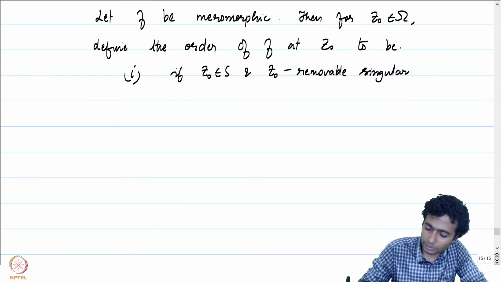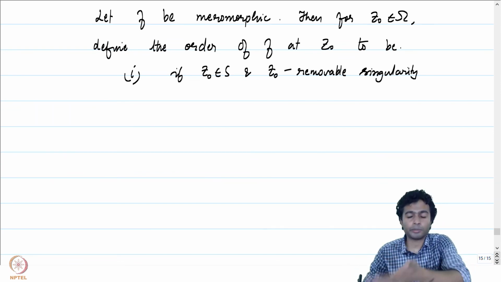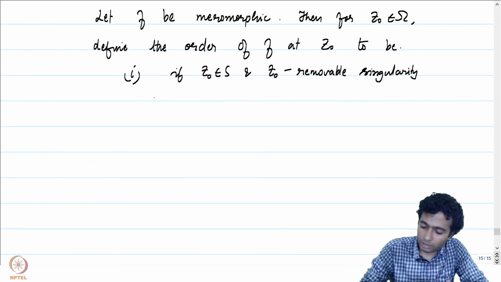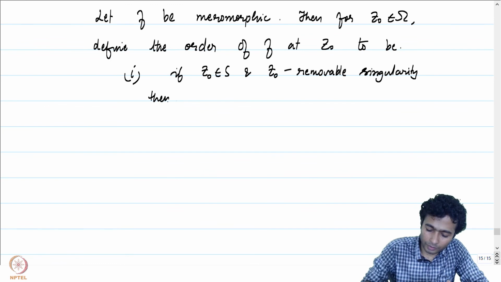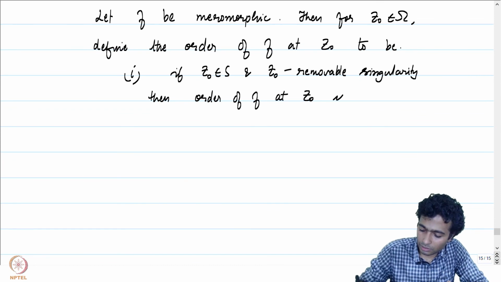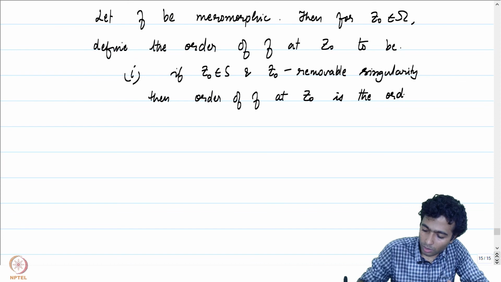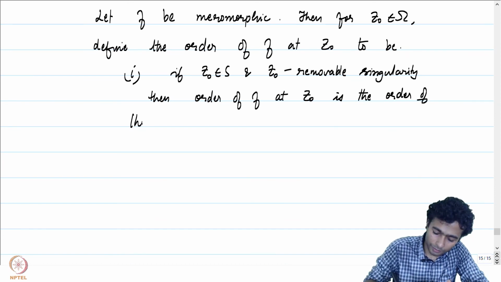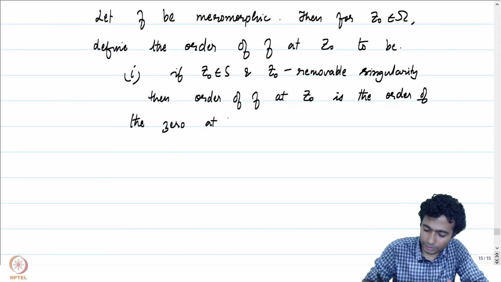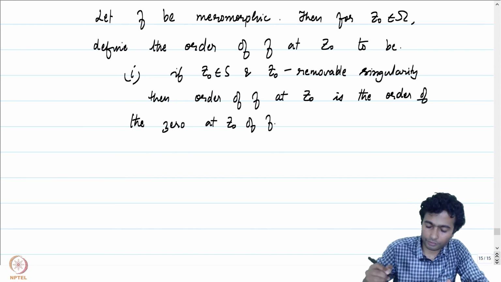It can happen that z0 is in capital S because z0 is taken to be some arbitrary point in omega. Then order of f at z0 is equal to the order of the 0 at z0 of f.